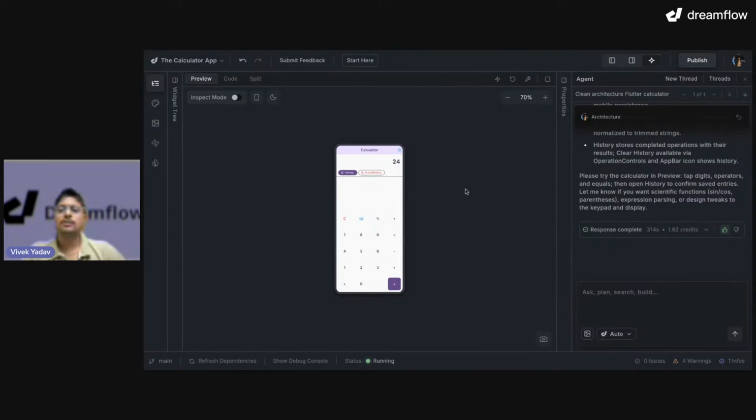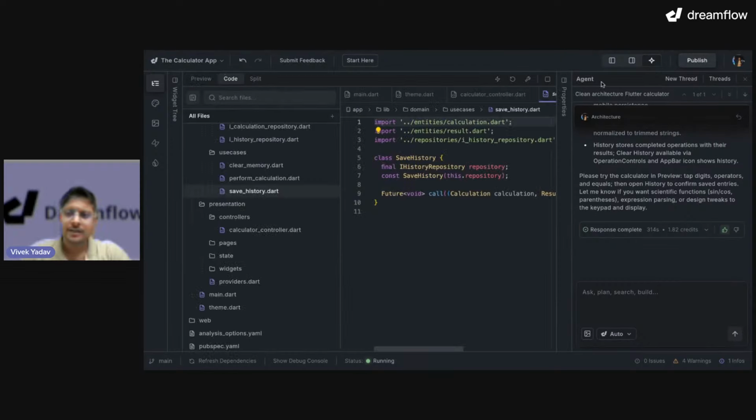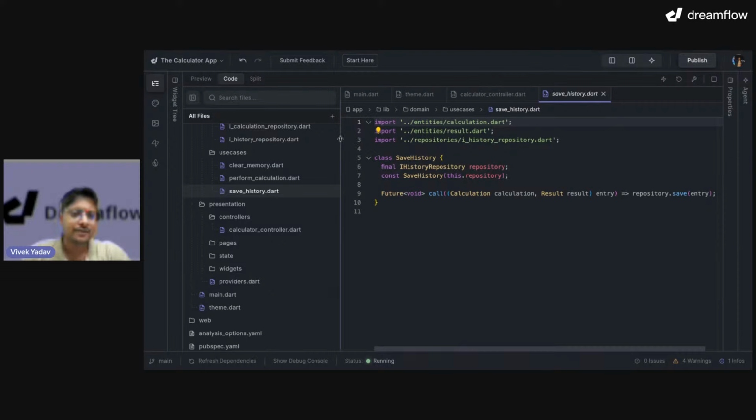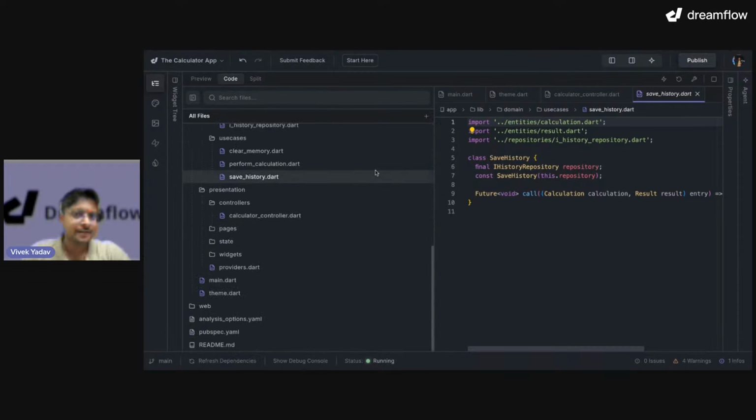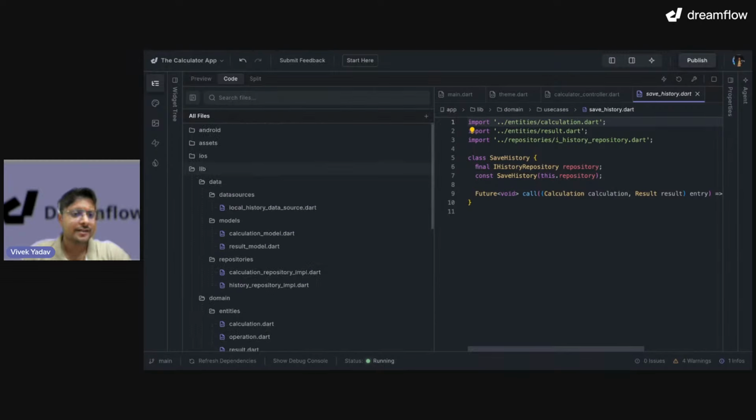Cool. Now that I have my architecture in place, right? This is the time to move to the second step. The second step is to define design system. So let's give a design system prompt to our Dreamflow.